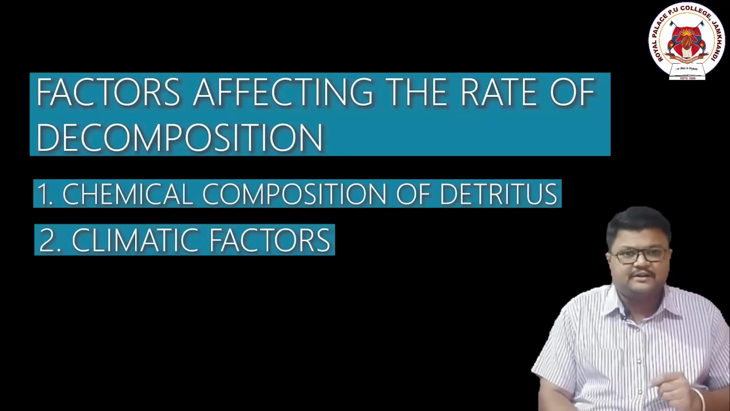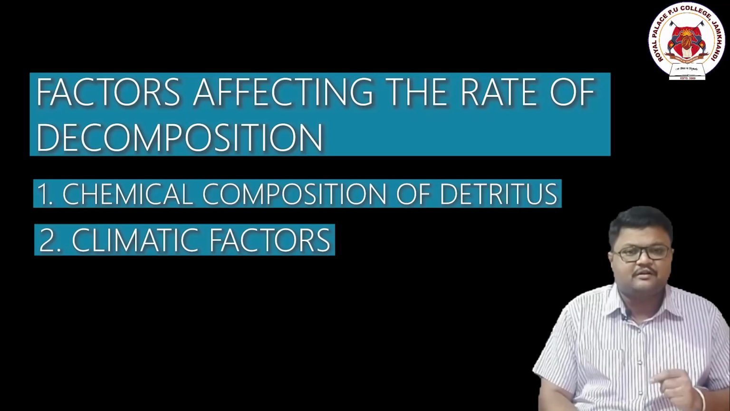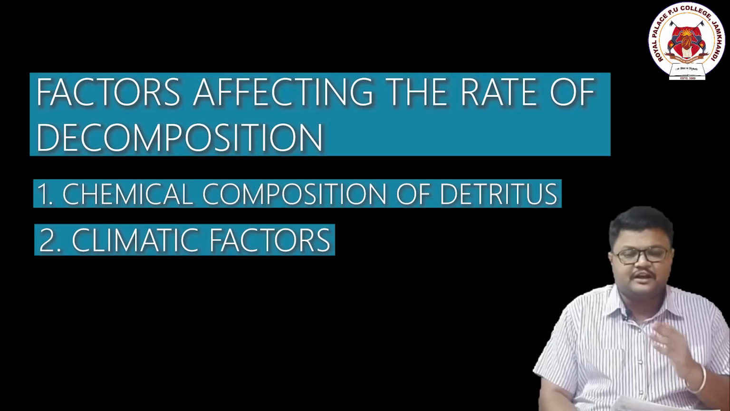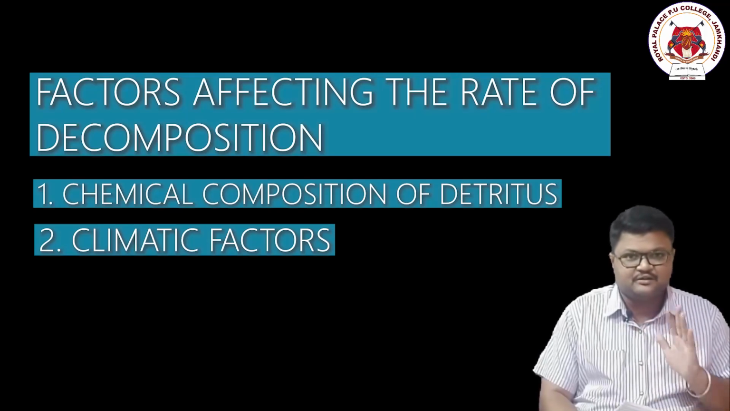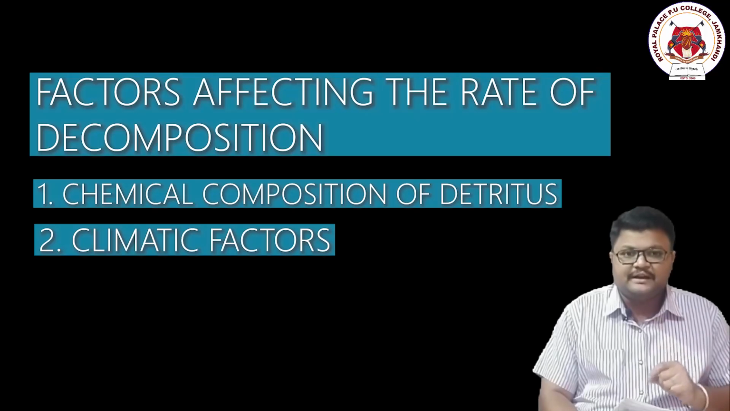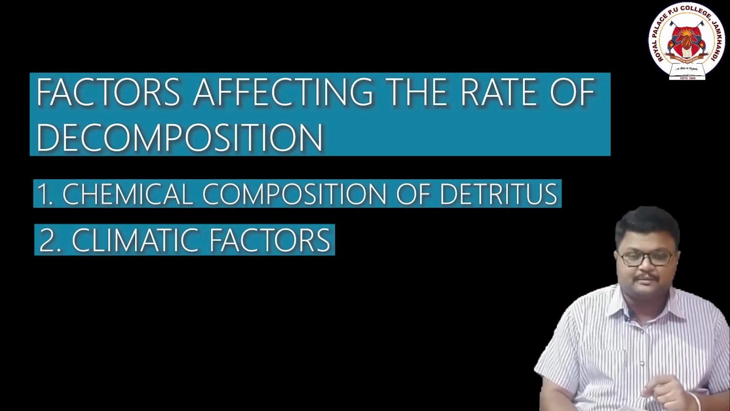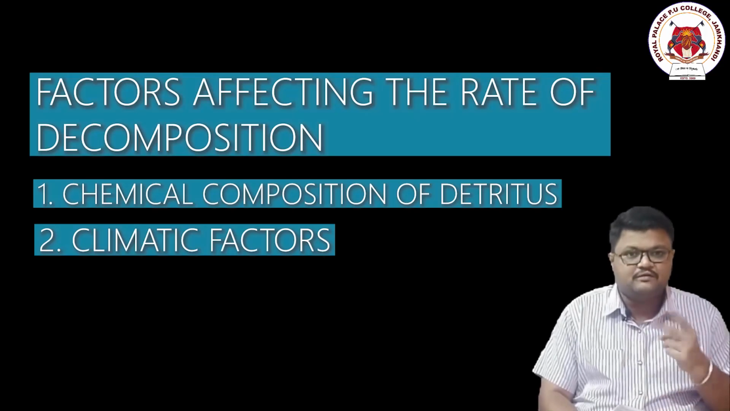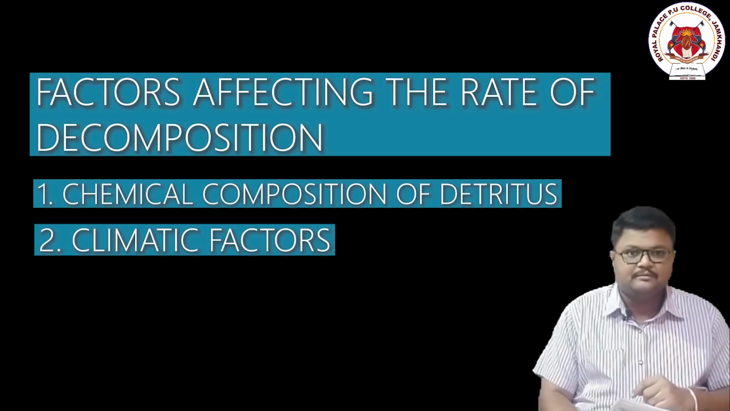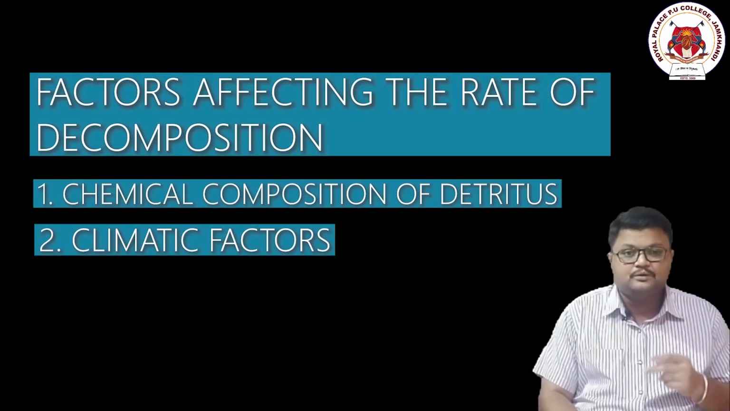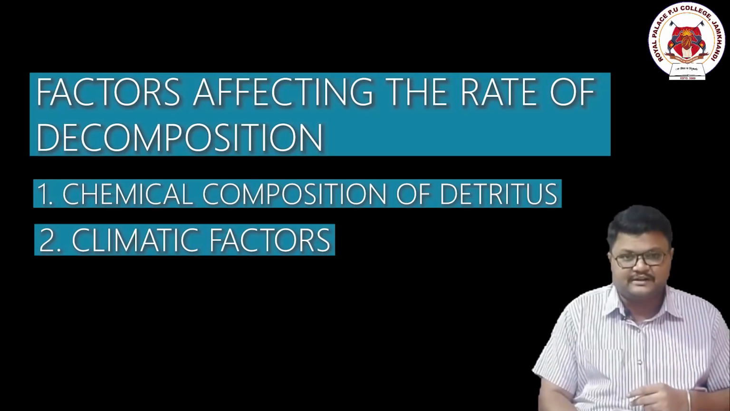What are the factors which influence the rate of decomposition? The rate of decomposition, in the sense the conversion of fragmentation into mineralization, those 5 steps. The rate or the speed, is it high or low? It depends on some factors, and actually we see 2 factors here. Point number 1, the chemical composition of detritus. Point number 2, the climatic factors.